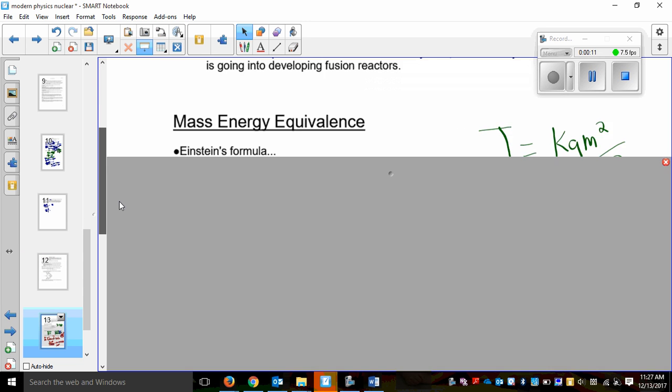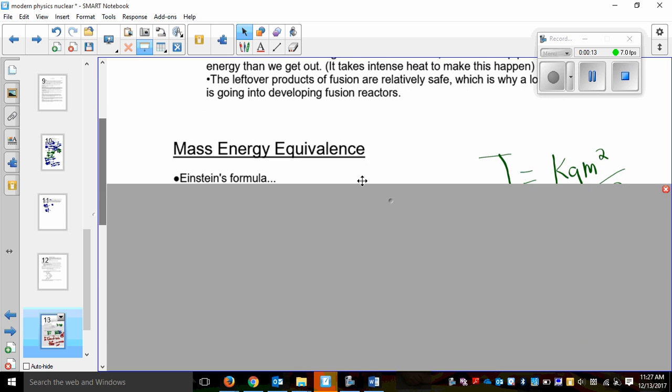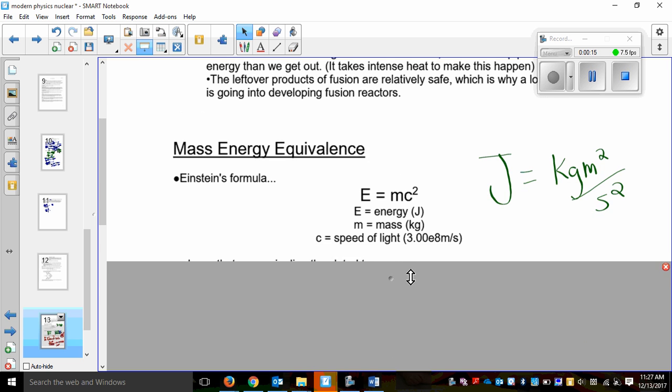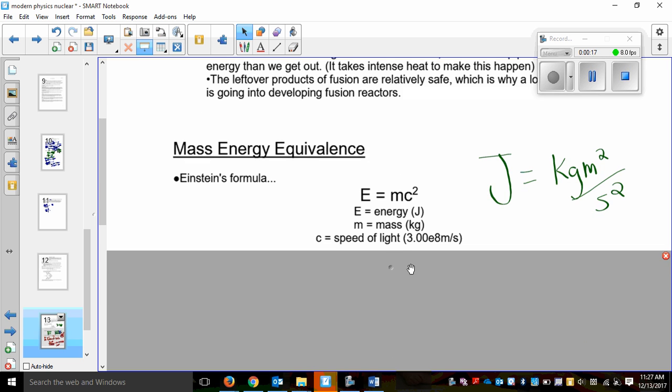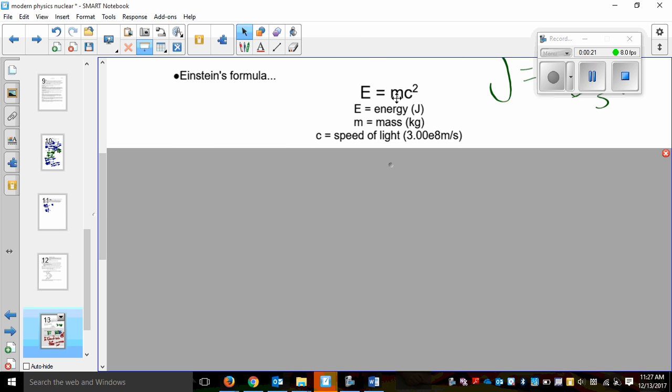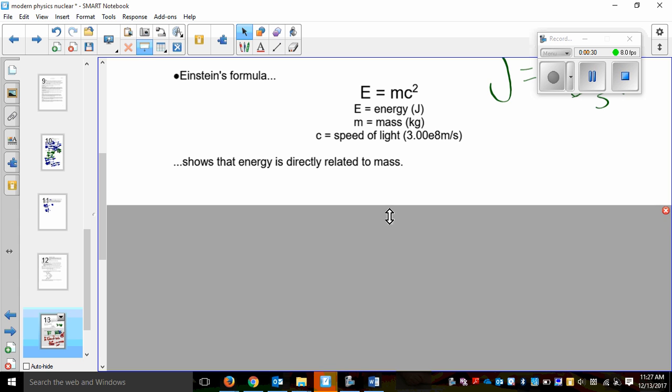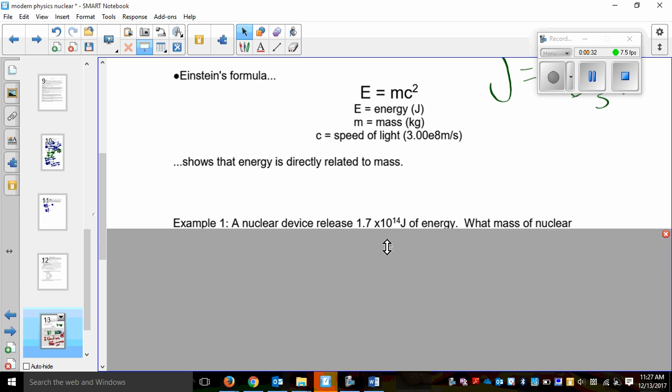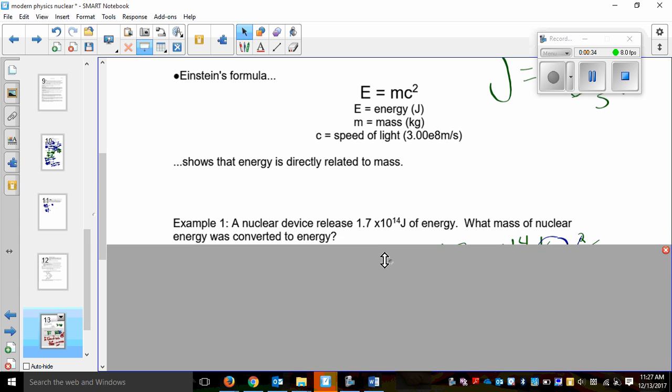So we have something called Einstein's formula, E equals mc squared, which we've all heard before. So energy is equal to mass times the speed of light squared. So we're taking mass and we're turning it into energy. So energy is directly related to mass. So a nuclear device released this much energy. What mass was converted into energy?